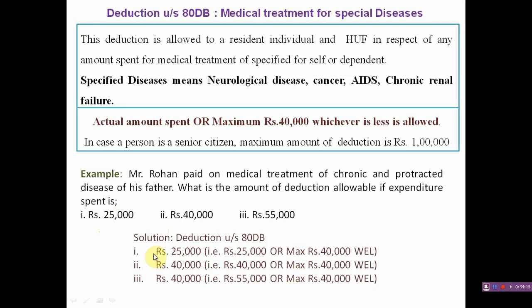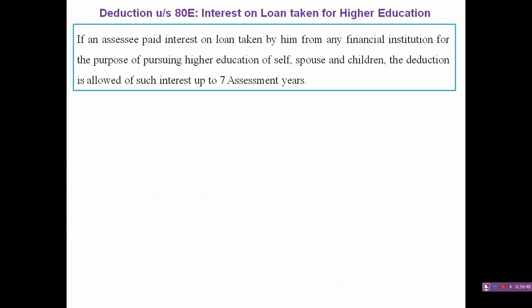So in the first case 25,000 is the deduction amount, and in the second case 40,000, and in the third case 55,000 is spent, so 40,000 is the deduction amount. If a person, that is the father of Mr. Rohan, is a senior citizen, then the maximum limit shall be 1 lakh. The amount of deduction changes in the third case. Okay, fine. This is about the deduction under section 80DB.